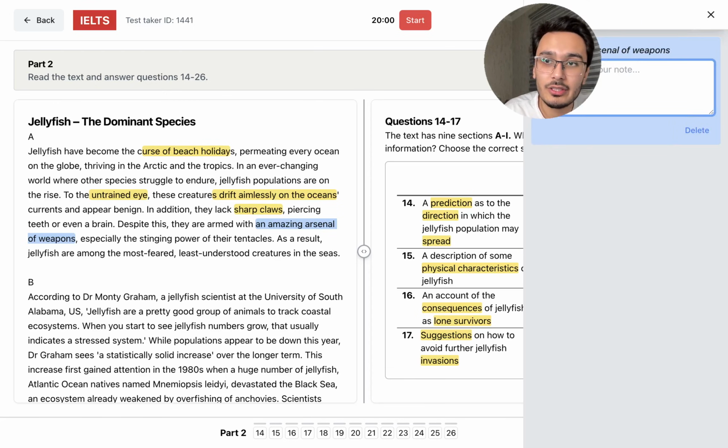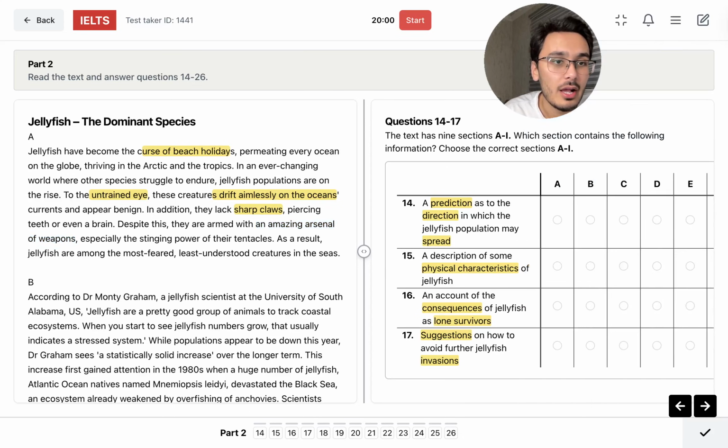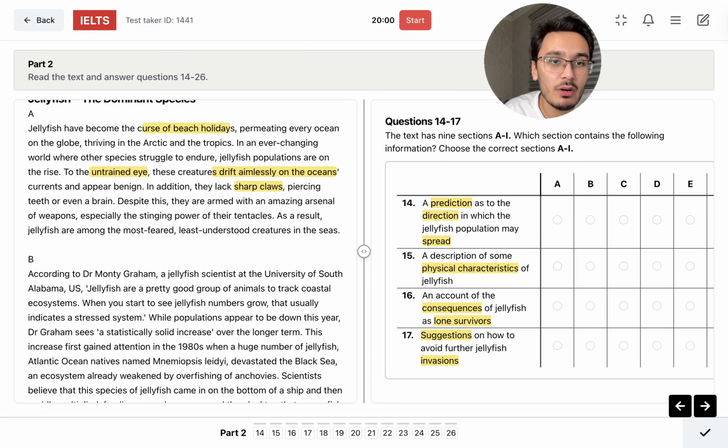So we don't need this now. Especially the stinging power of their tentacles. Oh, interesting. Okay, stinging power of their tentacles. Okay, look, isn't it this one? 15. Description of some physical characteristics of jellyfish.